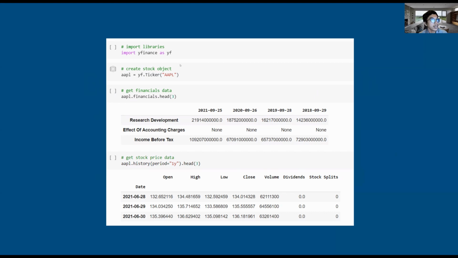First, you need to import yfinance as yf, and then you can create a stock object by using yf.Ticker and apply the stock name here, for example AAPL for Apple. And then we can just apply methods like financials or history to the stock object. As you can see here, we can fetch the data very easily in the shape of a pandas data frame.